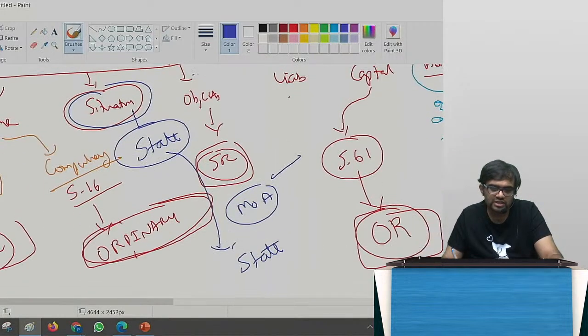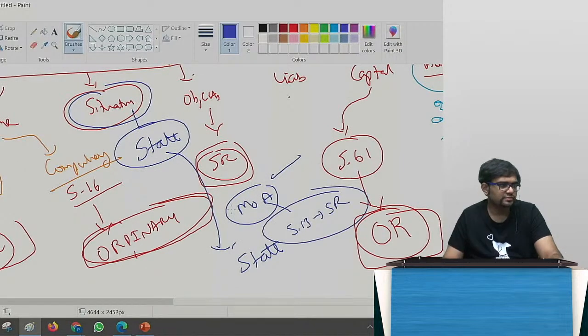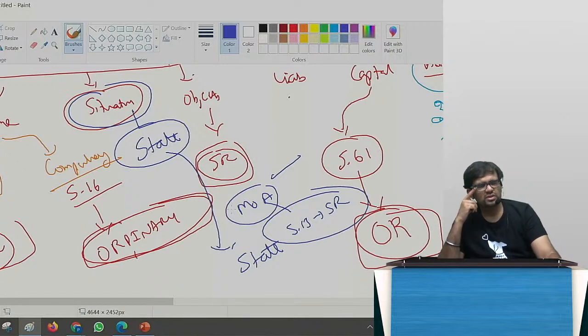So under section 13, you need to pass a special resolution when I am changing the situation. Situation means one state to the other state. When I am changing from one state to the other state, section 13 applies and a special resolution has to be passed.